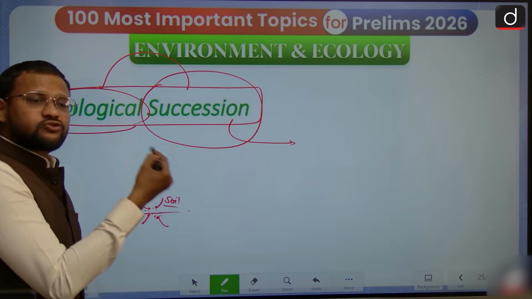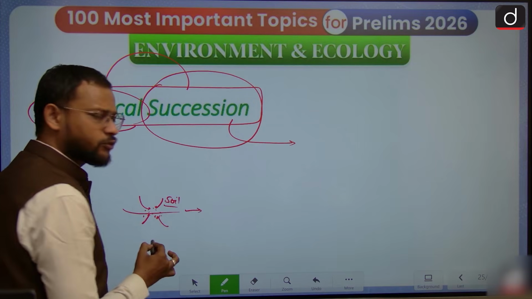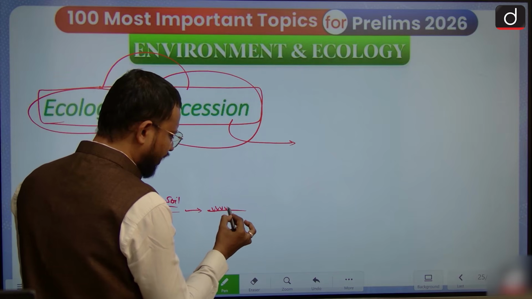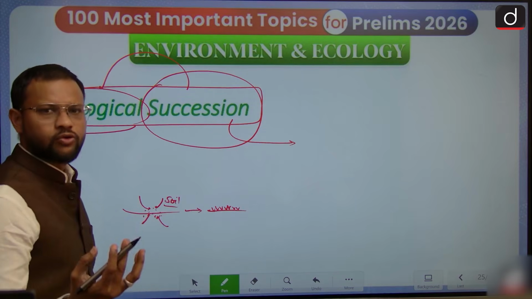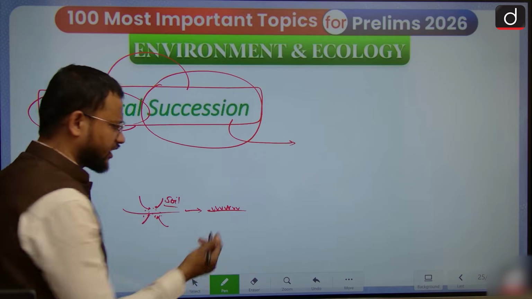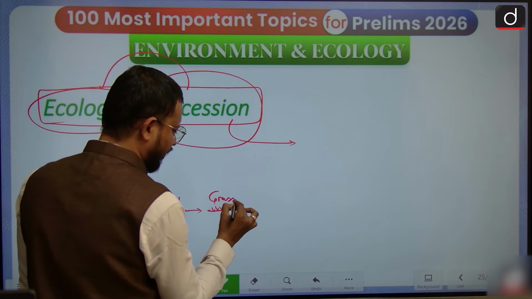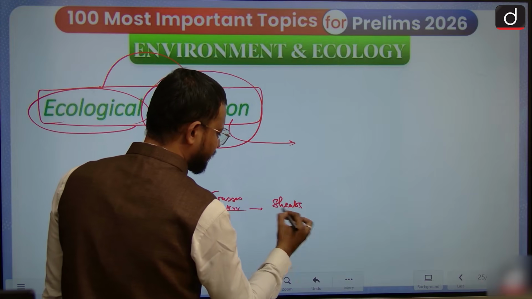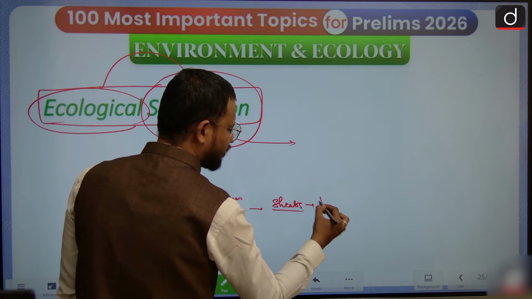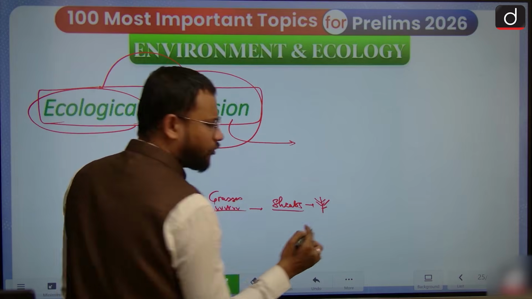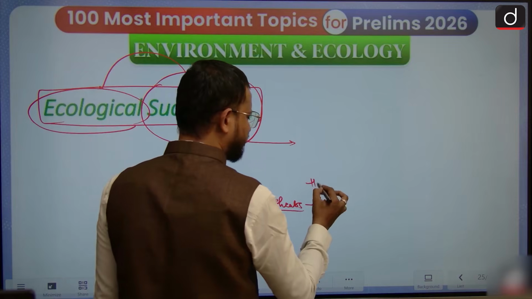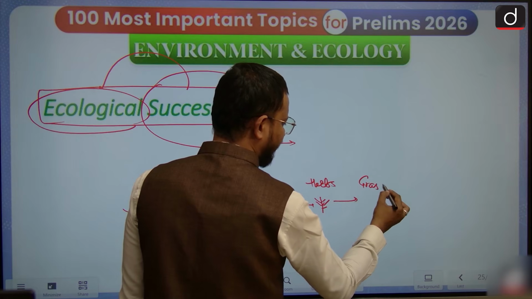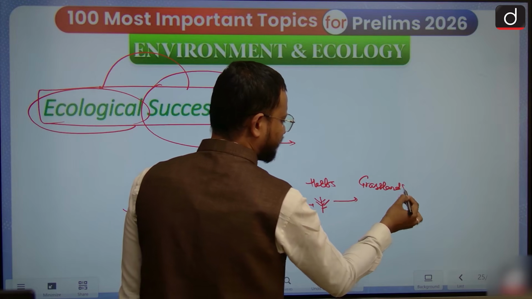This soil formation then leads to a condition where small species like grasses could grow. Next there could be shrubs, then herbs, a comparatively complex mode of life, and then tall grasslands in the next transition phase.